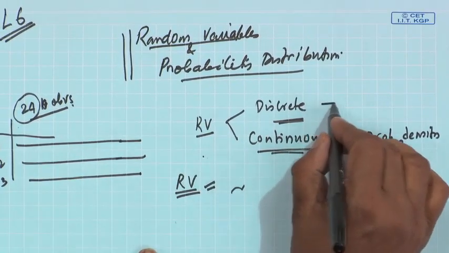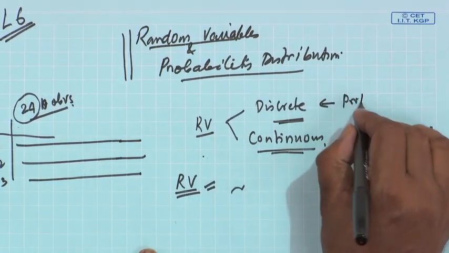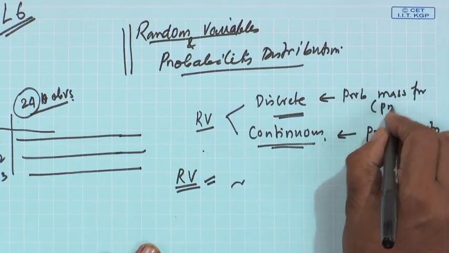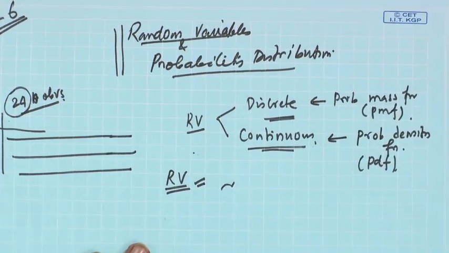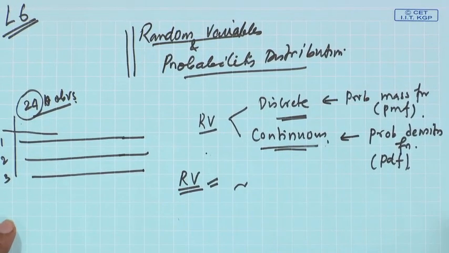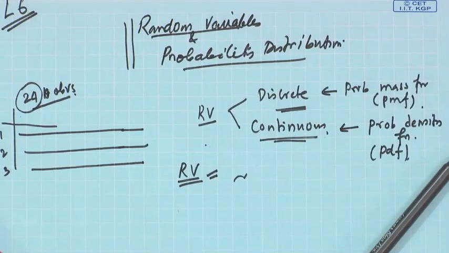In the case of discrete, we say probability mass function, which we say PMF. I expect that you know probability density and probability mass functions. If you do not know, go through the engineering statistics book by Montgomery, Runger and Hubele, and you will get a fair treatment of probability distributions. For the time being, just understand that this is the probability density function.